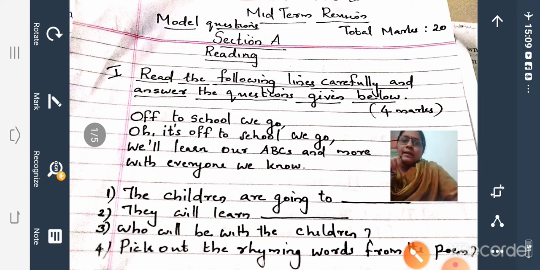So a similar passage or a similar poem will come for your exam. So this is only a model format. So first section, section A, reading, and it will contain 4 questions, 4 marks. Okay. Then